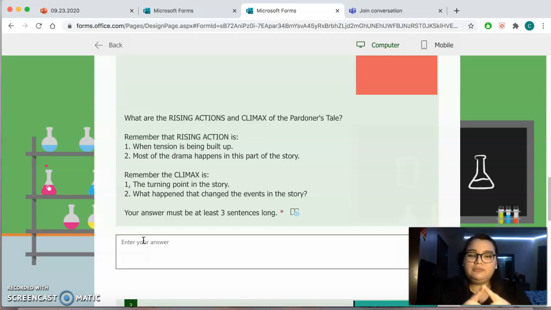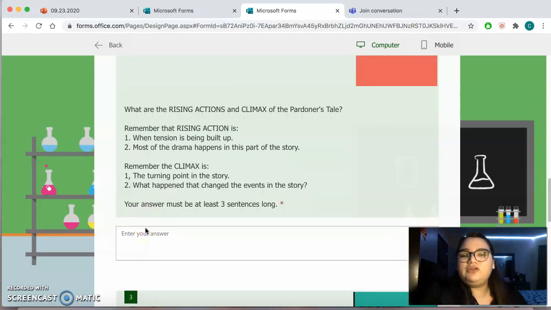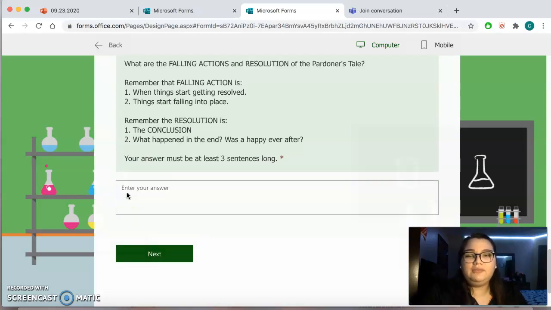So tell me what the climax is, and the climax is the turning point in the story. You need to tell me what happened that changed the events in the story, right? So what did it go from this to this? How do you know there was a switch? Right? So here, how could you answer this question? Well, Ms. Nevares is asking, what are the rising actions and climax of the Partner's Tale? Well, this and this happened, and this led to blank and blank and blank, which caused them to end up blank and blank and blank. This left the story at the climax in blank and blank, right? So you're telling me what led to the climax and what exactly is the climax of the story, right?